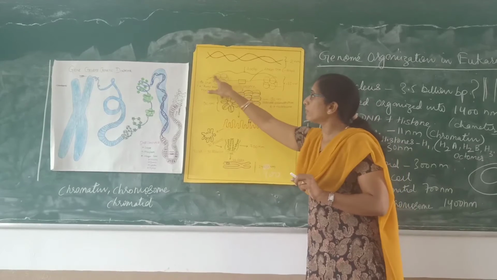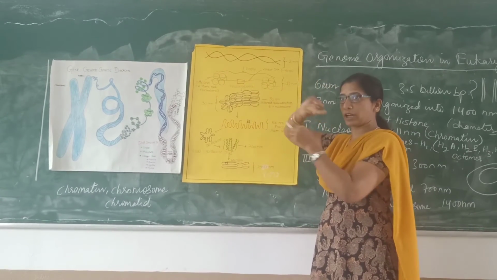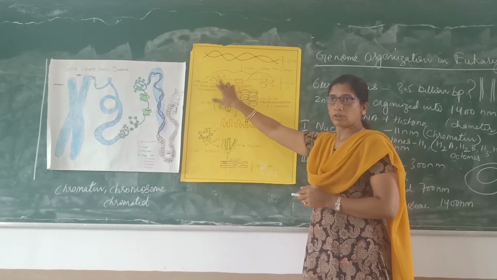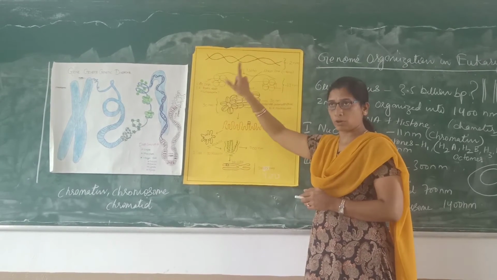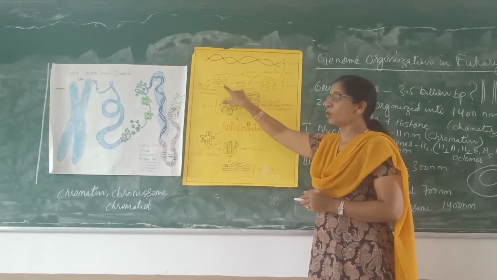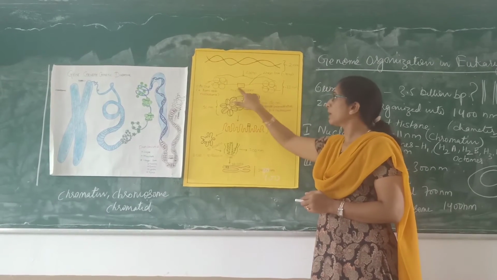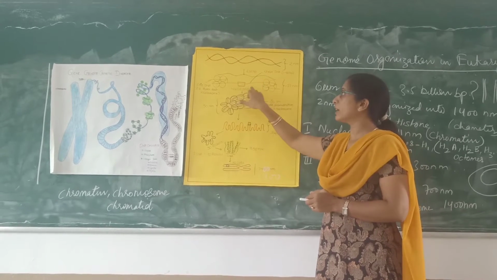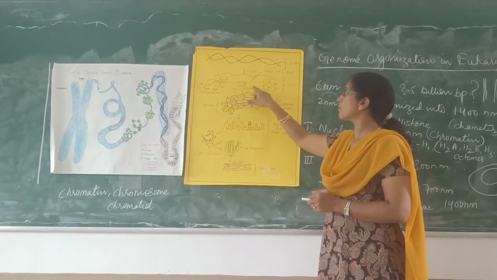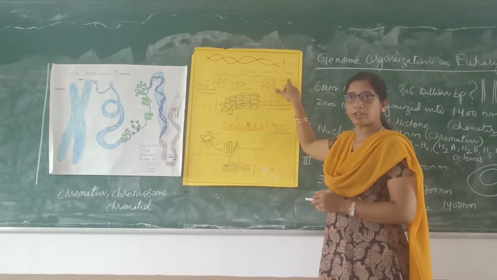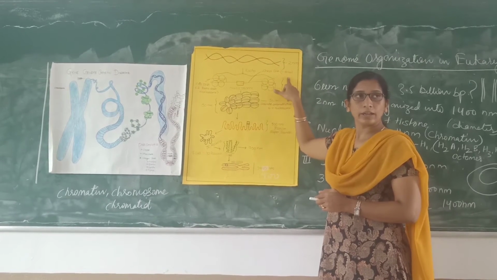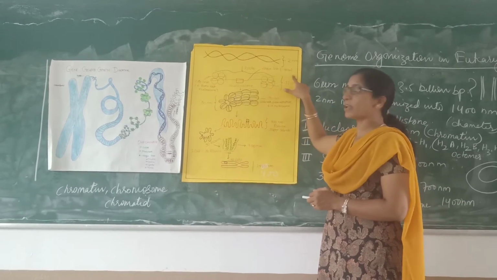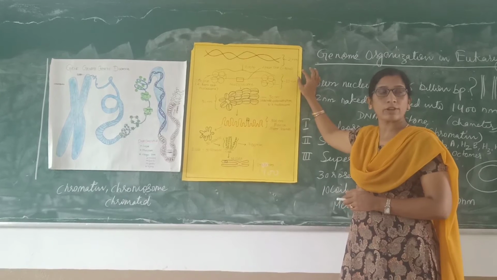To this, how many base pairs can the DNA wrap? 146 base pairs are wrapped around one nucleosome. In between two nucleosomes, there is a DNA which is not associated with the protein. That DNA is called linker DNA, or even spacer DNA. The length of this linker DNA, spacer DNA varies from one organism to the other.